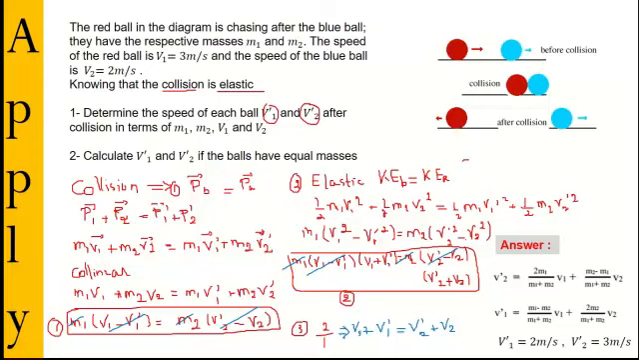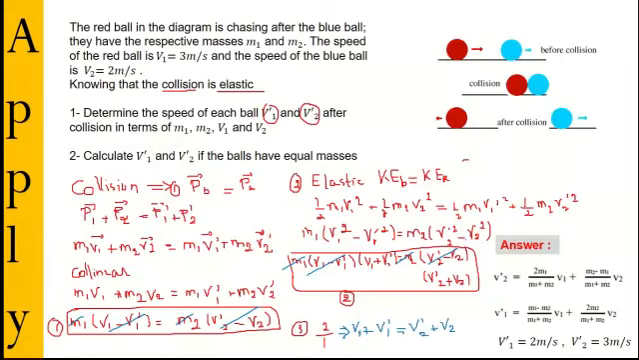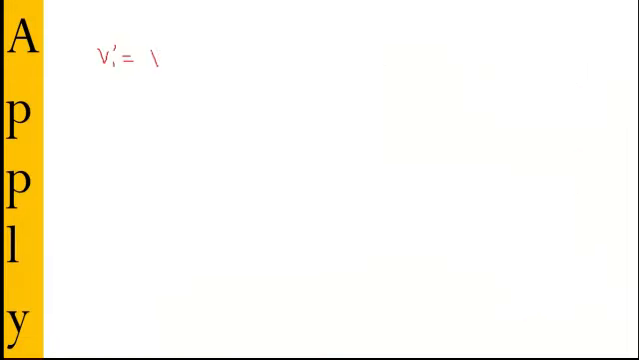Then we can say that V prime 1 is equal to V prime 2 plus V2 minus V1. So here I will continue. We have V prime 1 is equal to V prime 2 plus V2 minus V1. Now we do a substitution. We substitute this equation in equation number 1.